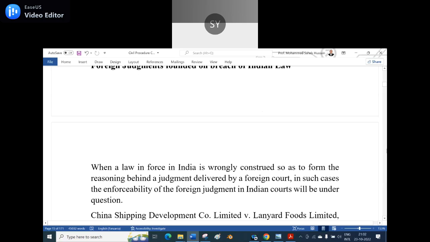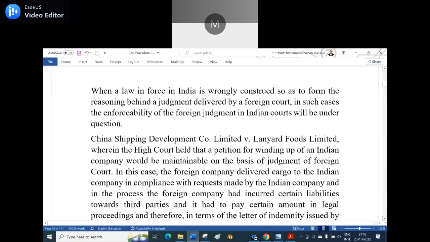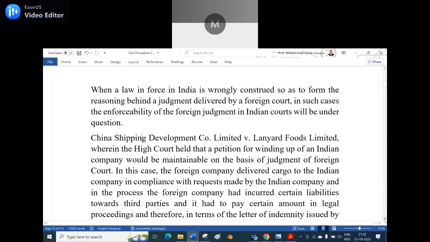Then, China Shipping Development Company Limited versus Lanyard Foods Limited. That is the case law. This case law clearly mentions that the High Court held that a petition for the winding up of an Indian company would be maintainable on the basis of the judgment of a foreign court. In this case, the foreign company delivered a cargo to the Indian company in compliance with the request made by the Indian company, and in the process the foreign company had incurred certain liabilities toward third parties, and it had to pay a certain amount in the legal